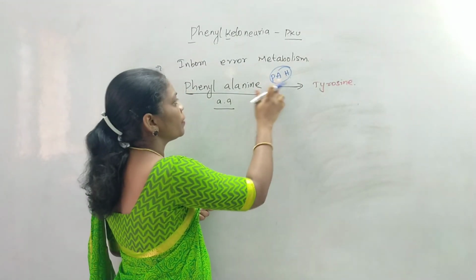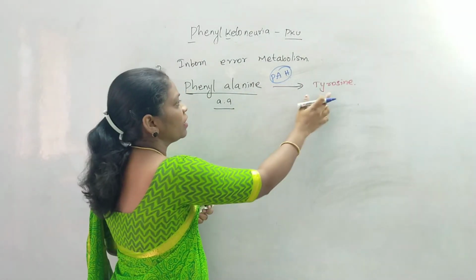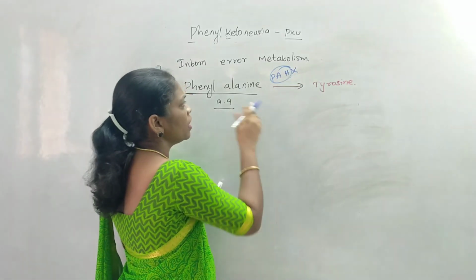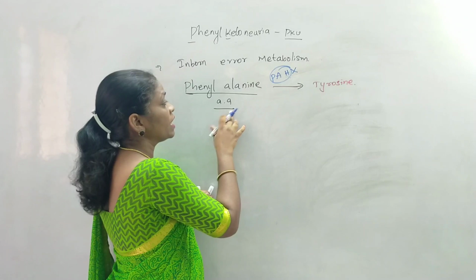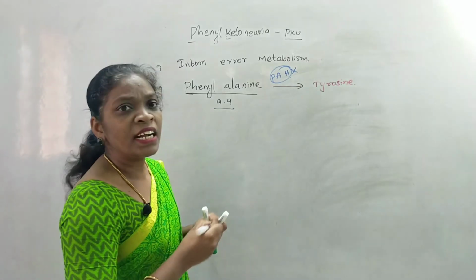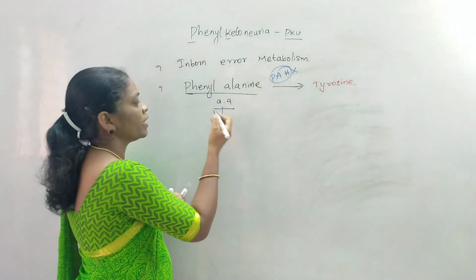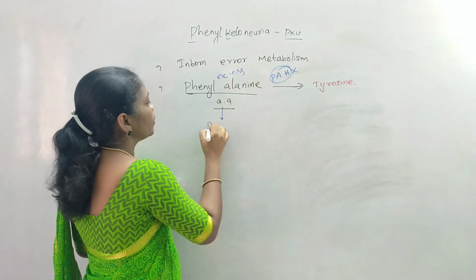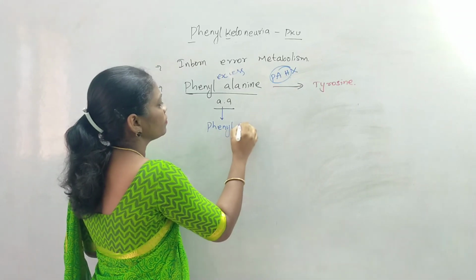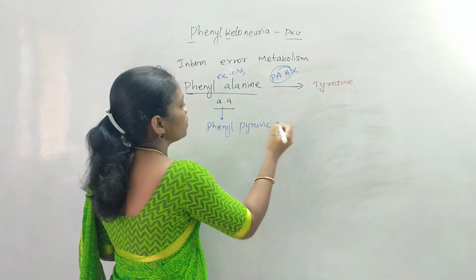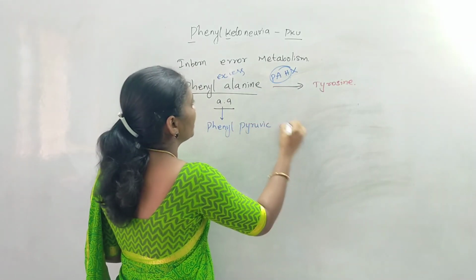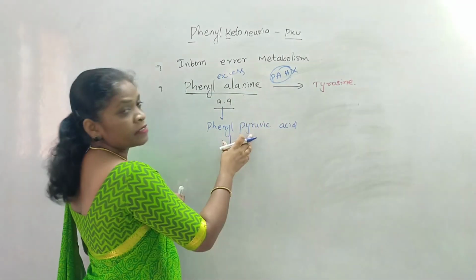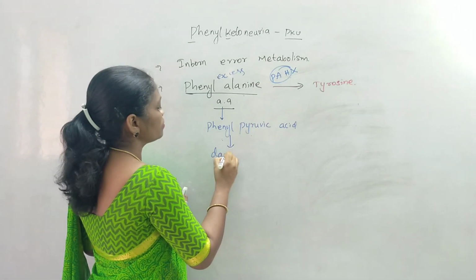If this enzyme is deficient, it is not going to convert phenylalanine into tyrosine, resulting in accumulation of phenylalanine inside our body. The excess phenylalanine is transformed into phenyl pyruvic acid, and this phenyl pyruvic acid will cause damage to the brain.